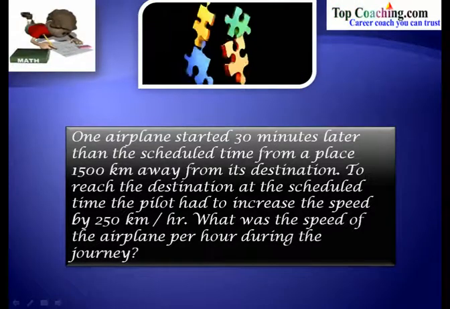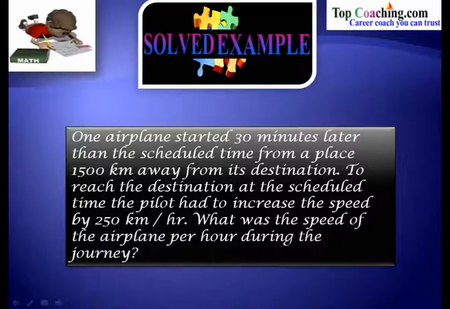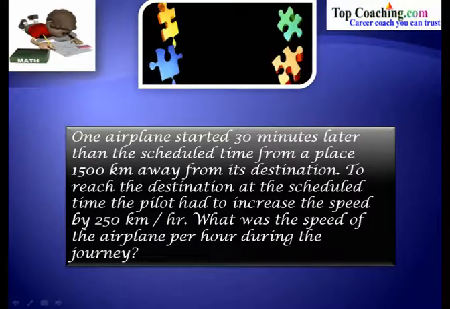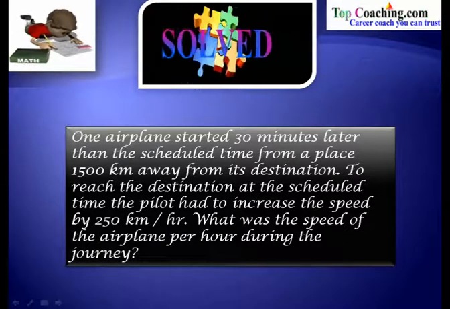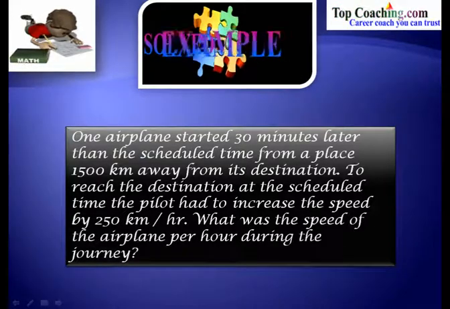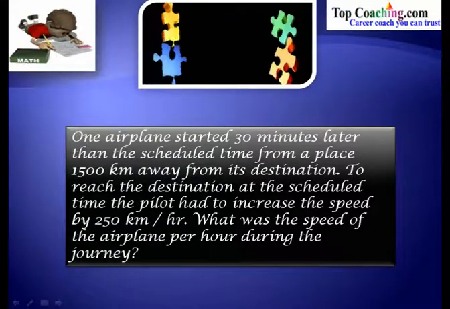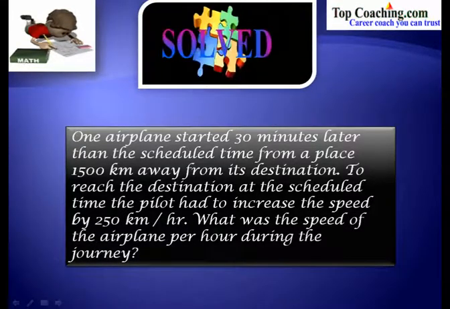Let's solve one more problem, and it says that an airplane started 30 minutes later than the scheduled time for a place 1500 kilometers away from its destination. To reach the destination at the scheduled time, the pilot had to increase the speed by 250 kilometers per hour. What was the speed of the airplane per hour during the journey?